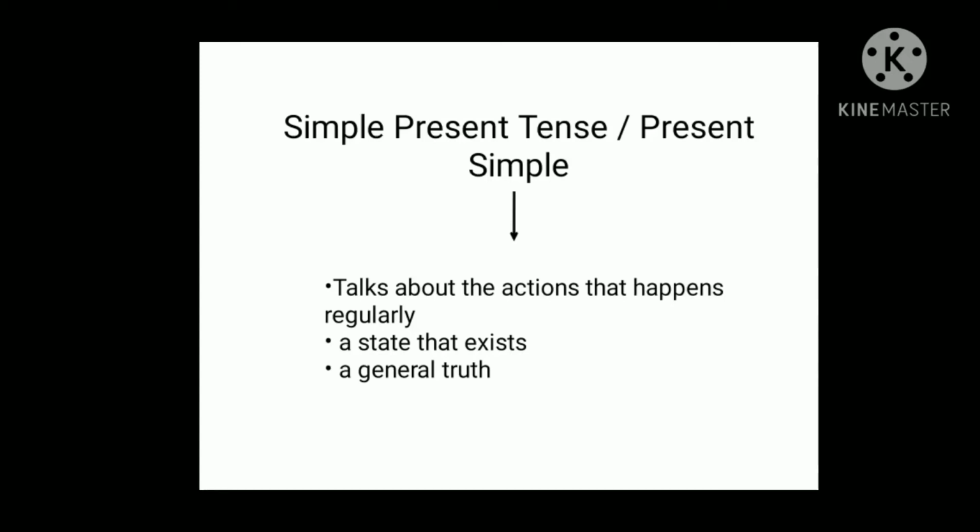So children, today we are going to see about the simple present tense or present simple, and we are going to see the types of tense. Among that, the very first one is simple present tense or present simple, which talks about the action that happens at the present moment or that happens regularly.